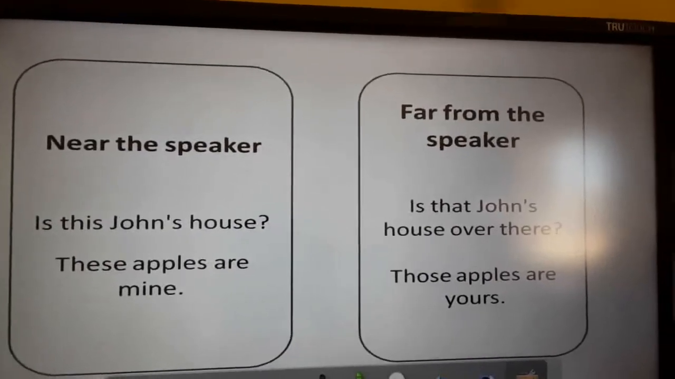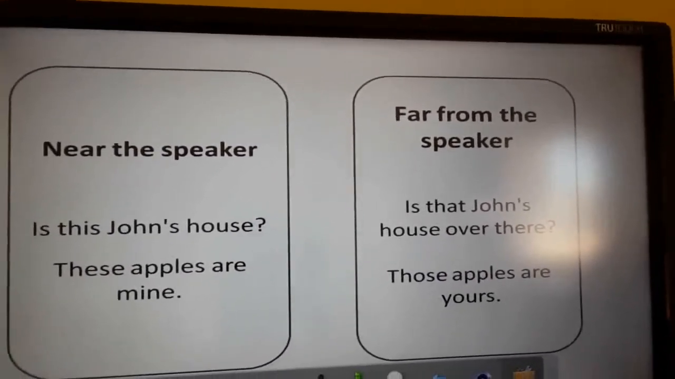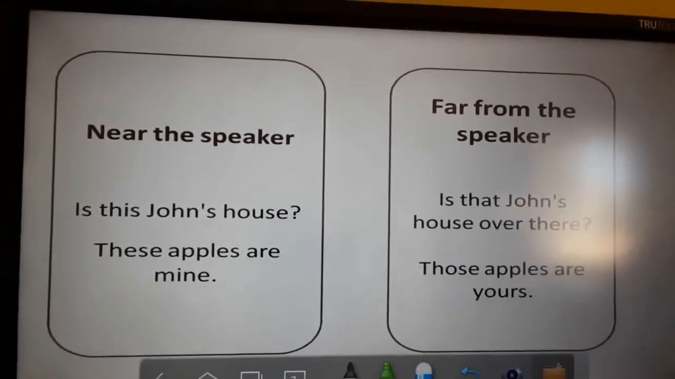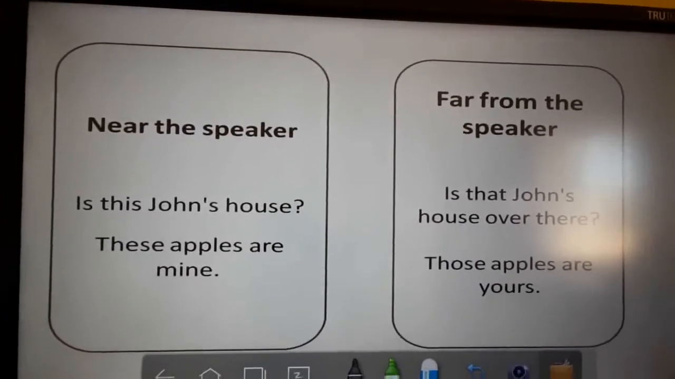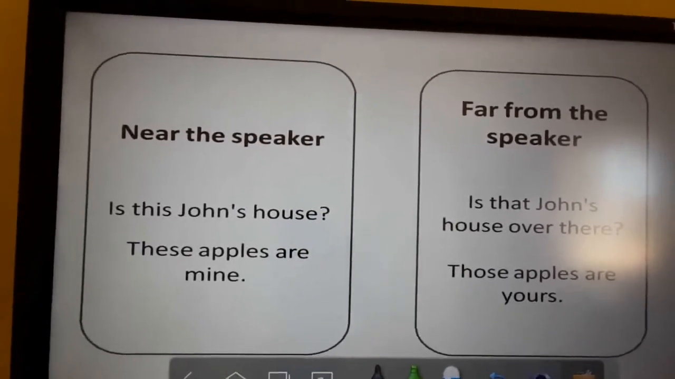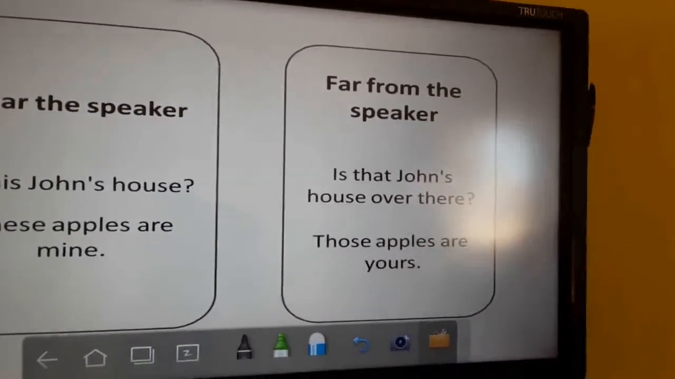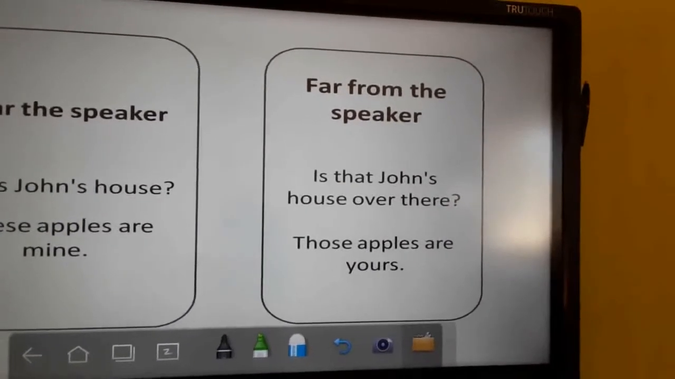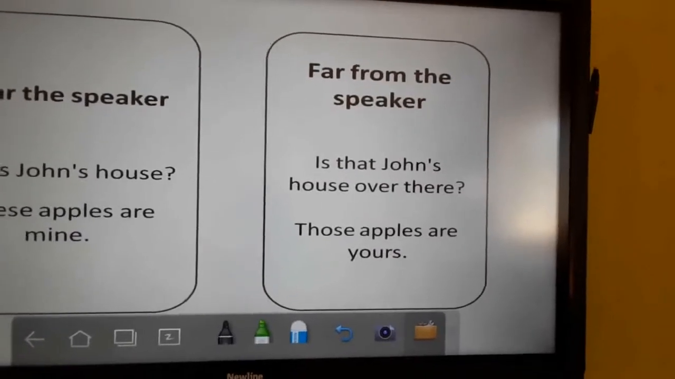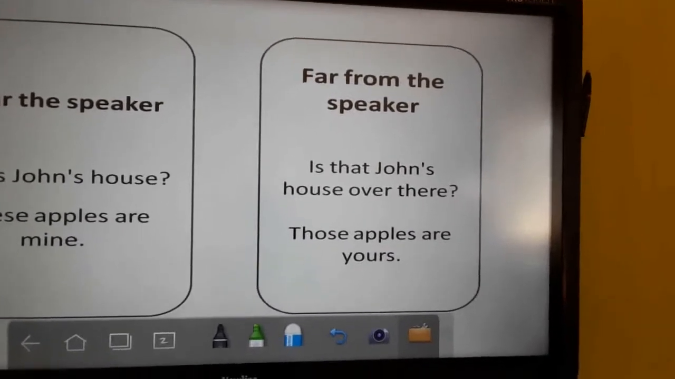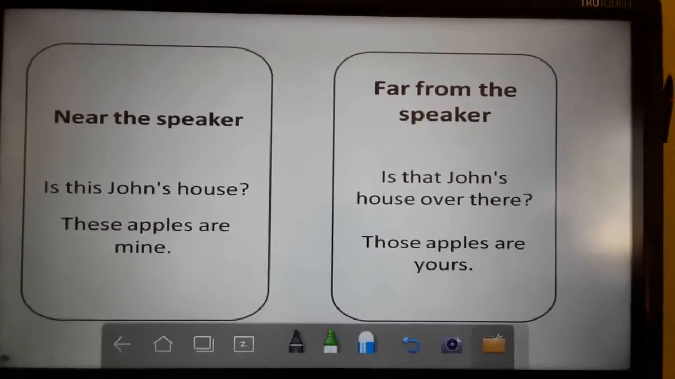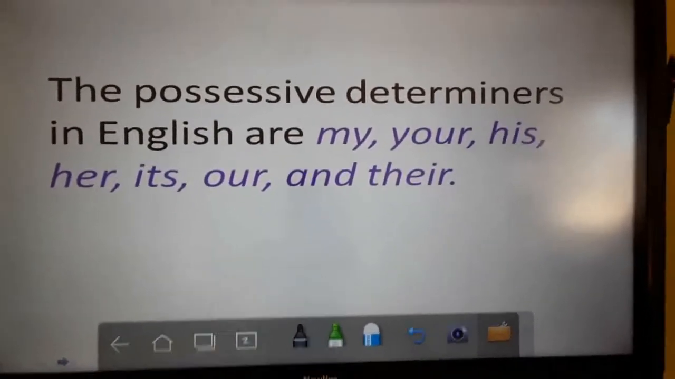Next, demonstratives also come under determiners. Demonstratives: this, that, these, those. Whatever things are near, we use this. For plural we can use these. Is this John's house? These apples are mine, if they are near to you. If it is far away and singular, you can use that: is that John's house over there? When it is far away and plural, you can use those. Those apples are yours.